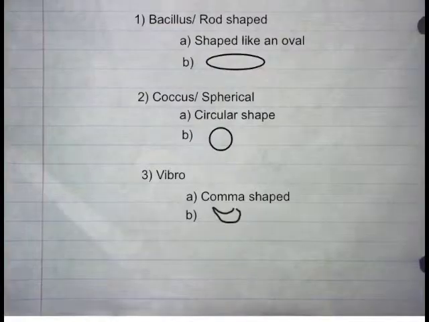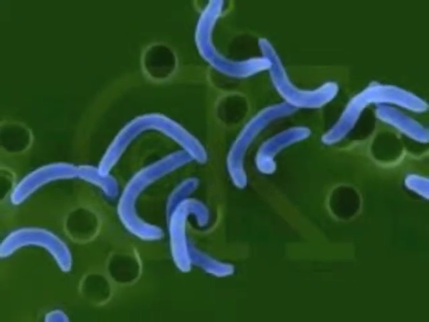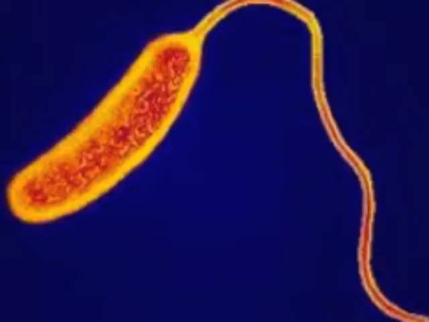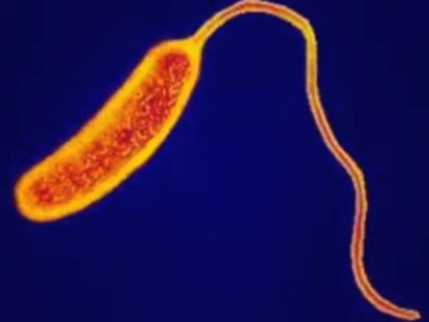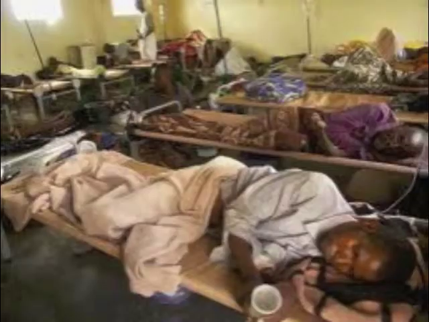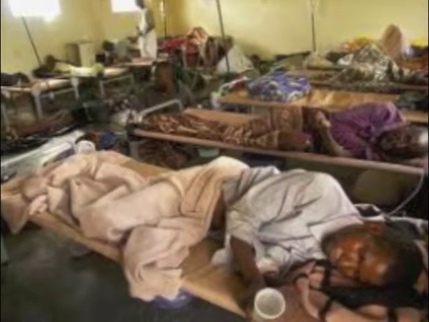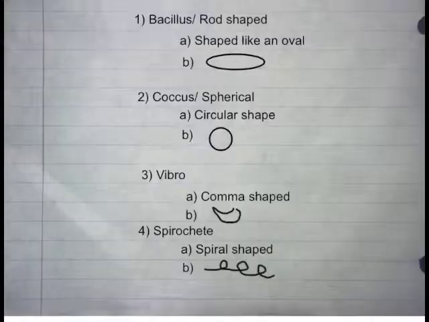Vibrio, comma-shaped. Vibrio bacteria have a distinct bent shape to them. Some common diseases that are caused by this are things like cholera, where the body will continuously leak out fluids into the point of dehydration and eventually death.